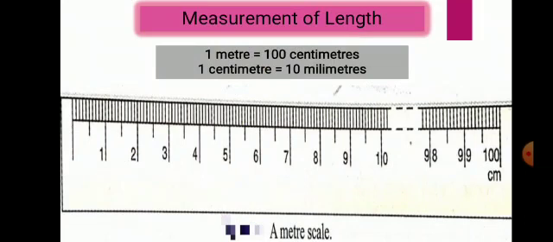It is marked in 100 centimeters, and every centimeter is further divided into 10 divisions that are called millimeters. Clear? So 1 meter is equal to 100 centimeters and 1 centimeter is equal to 10 millimeters. So a meter scale is marked in centimeters and millimeters.